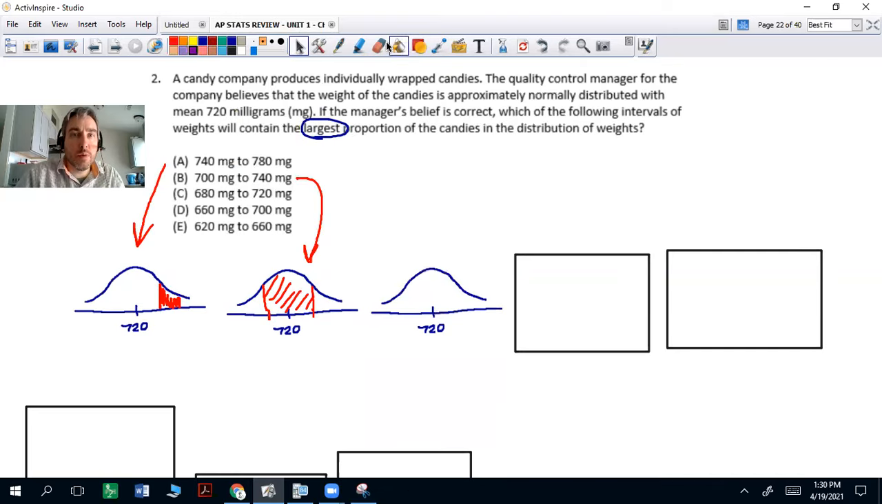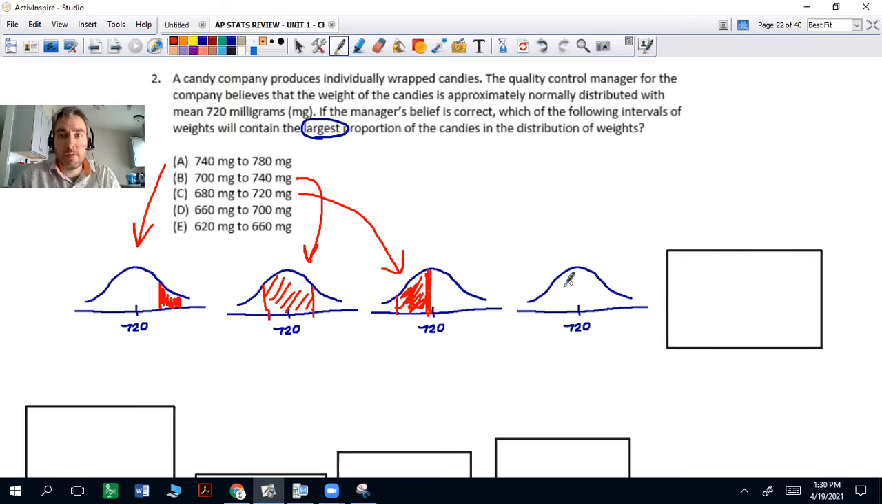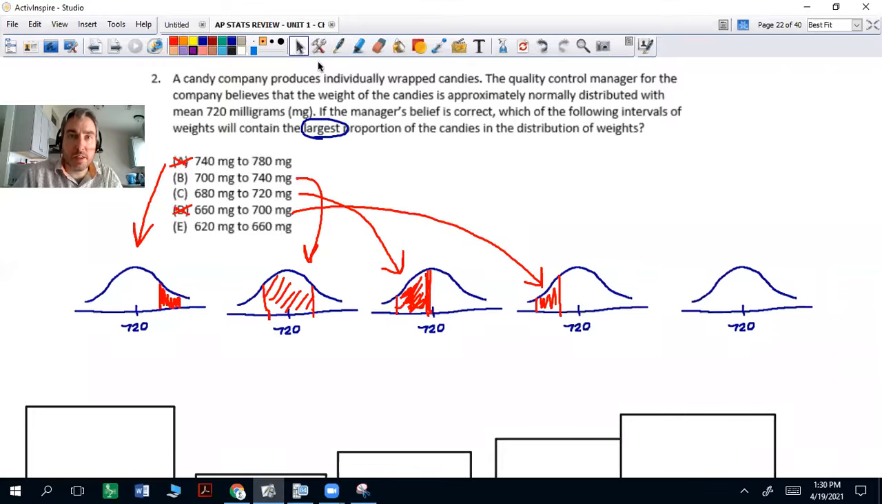Let's do 680 to 720. Who knows where 680 is? Now 680 is a little bit below. It's kind of hard to tell in my drawing which one is going to be bigger, so let's think about that as we do the other ones. 660 to 700 is going to be below here. Probably not going to be that one, so we can eliminate this one and that one. And then 620 to 660, heck, that's going to be worse, because it's even further out.